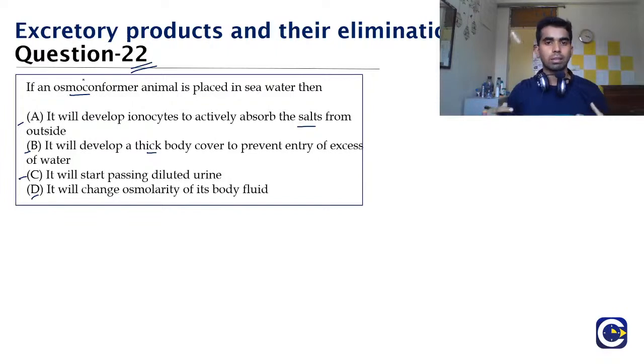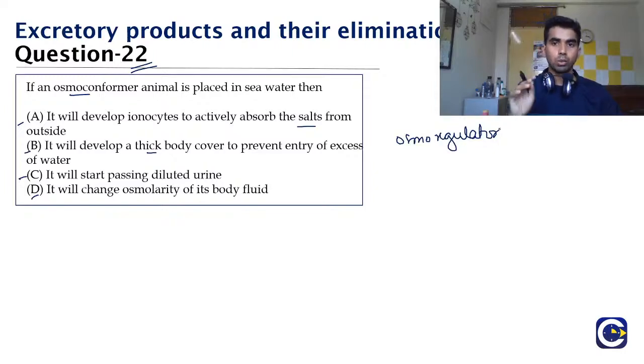So we organisms, like we humans, are osmoregulators. And what do you mean by osmoregulator? It means that if you put yourself in salt water, if you drink salt water or hypotonic water, whatever you take inside, the body will try to maintain the osmolarity of the body fluid, because the fluid inside the body, that is blood, is your life, and that is of utmost importance for the body. And that is why there is evolution of the osmoregulator.